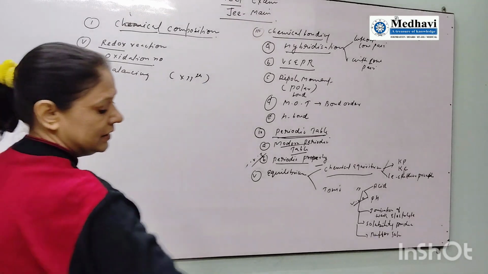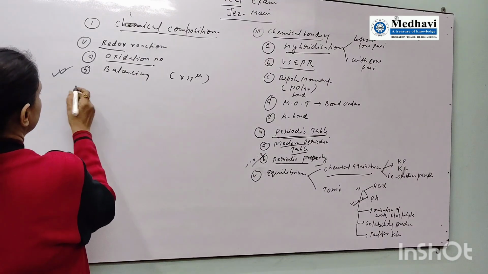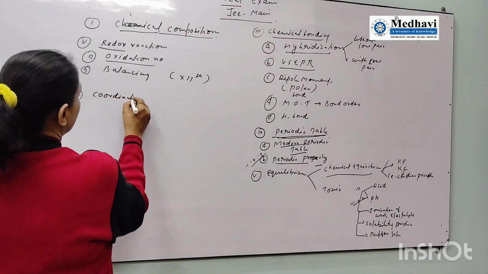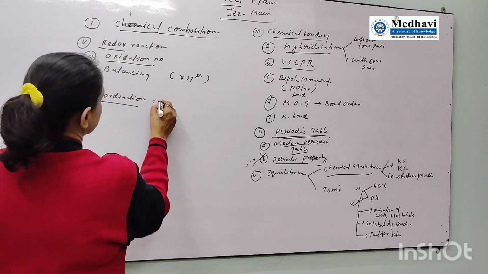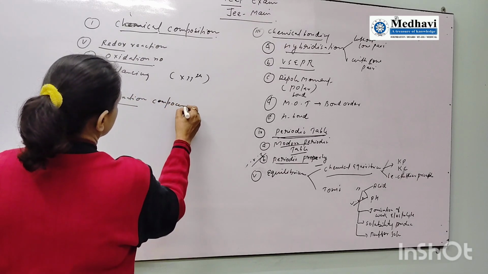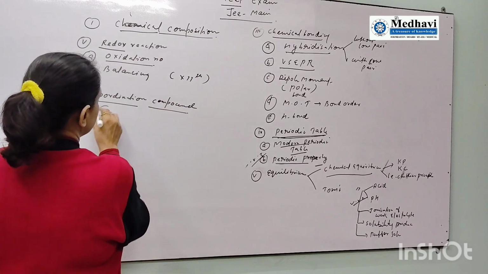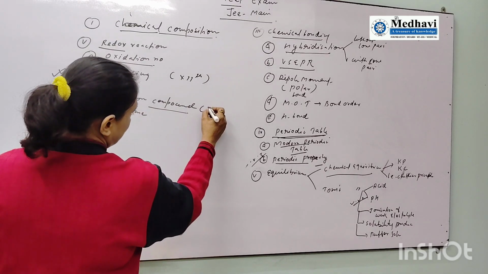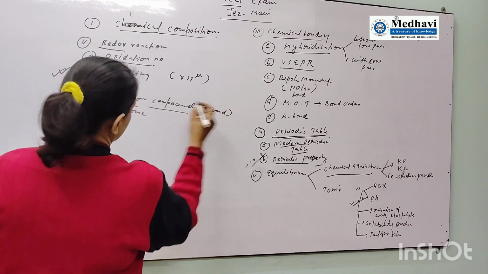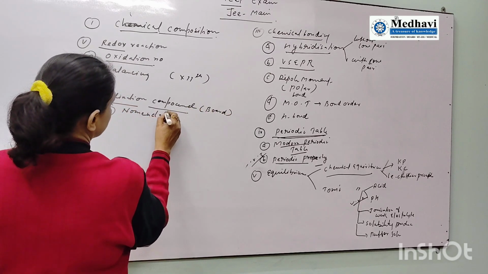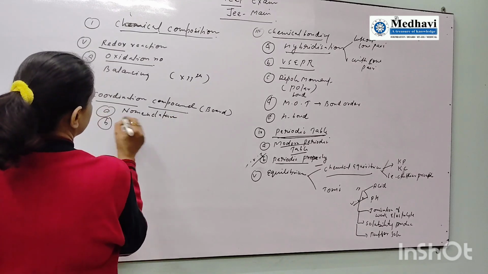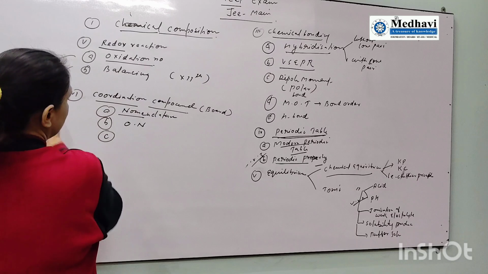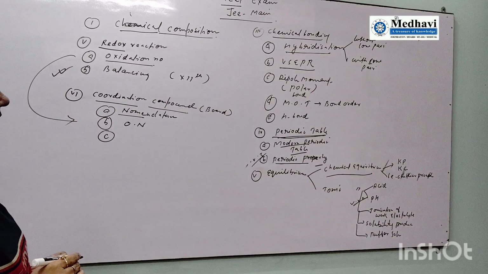So after that, the next part is coordination compound. And from this part, nomenclature. This is for board also or for competition also. Then oxidation number. This oxidation number is going to be used here, applicable here.